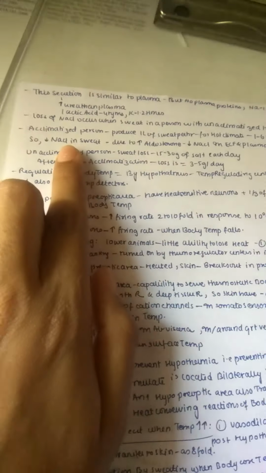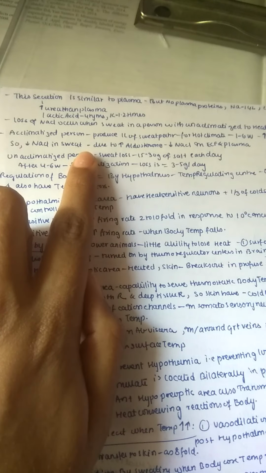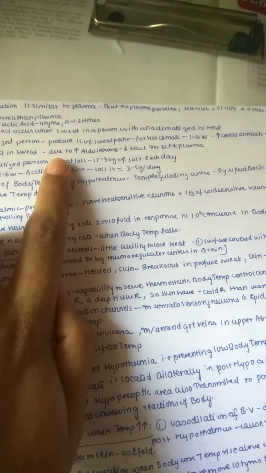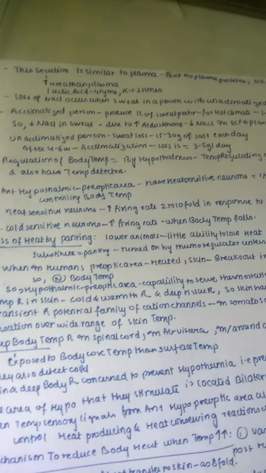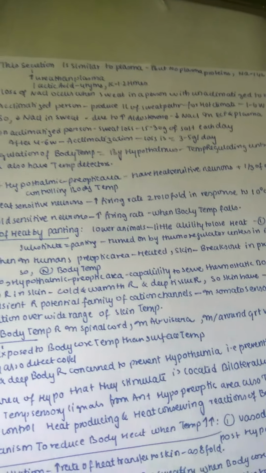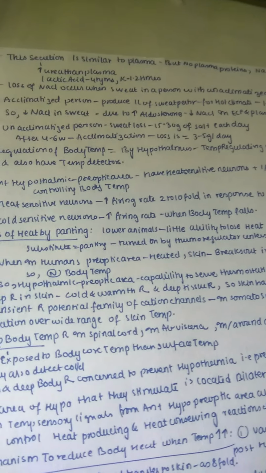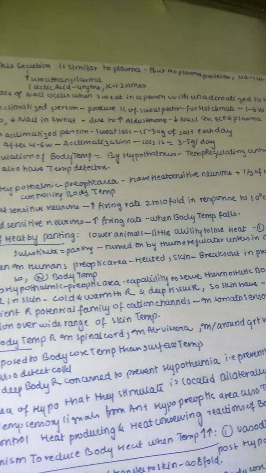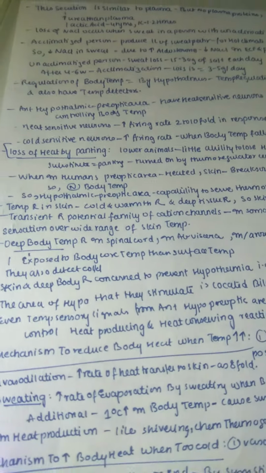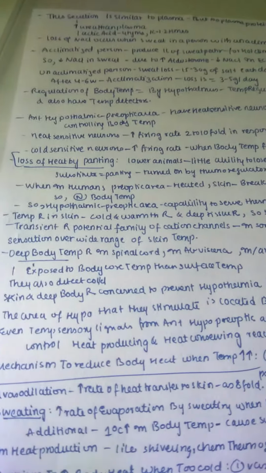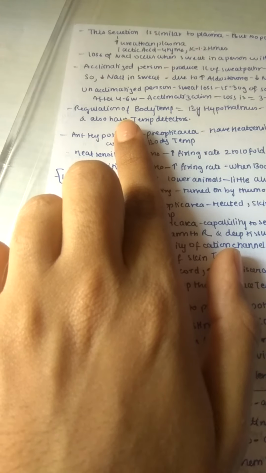There is a decrease in salt in sweat in an acclimatized person due to the increase in aldosterone and the decrease in sodium chloride in extracellular fluid and plasma. In an unacclimatized person, there is a lot of sweat loss with 15 to 30 grams of salt each day, and after 4 to 6 weeks acclimatization is achieved, and 3 to 5 grams per day of salt is lost. This is very hard for them. So if some person is not able to adapt to that specific place, then he needs to come back to his normal temperature. That is better for his life.